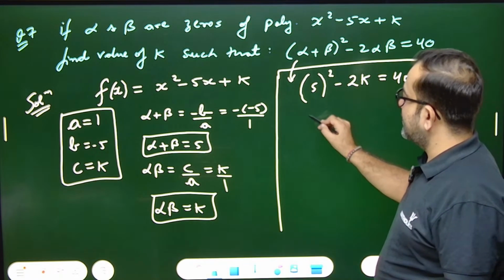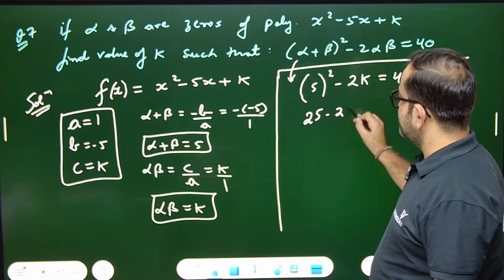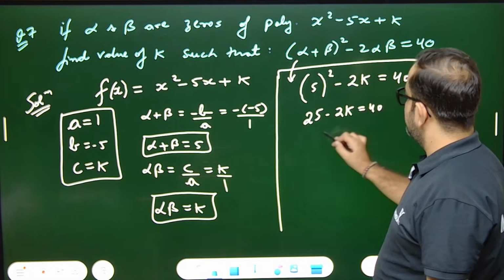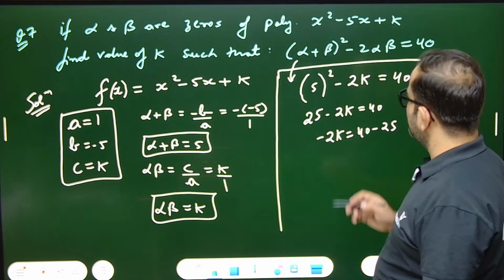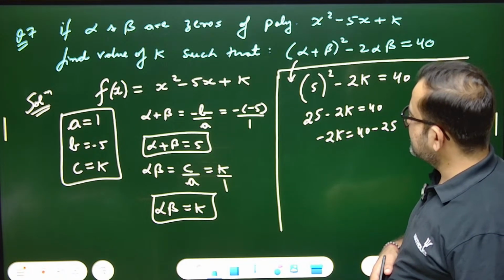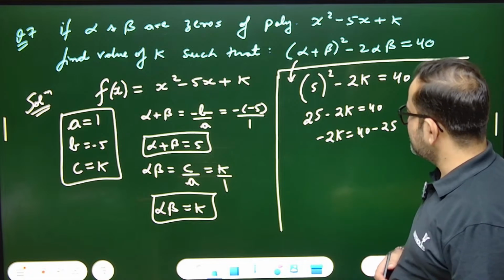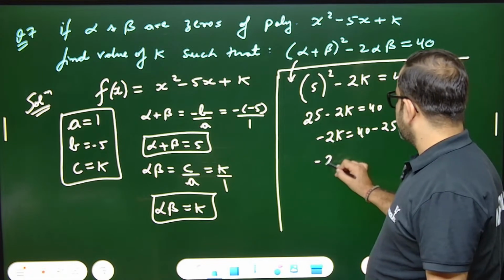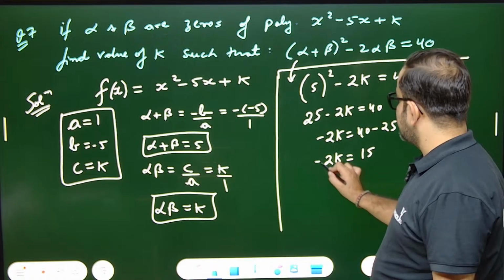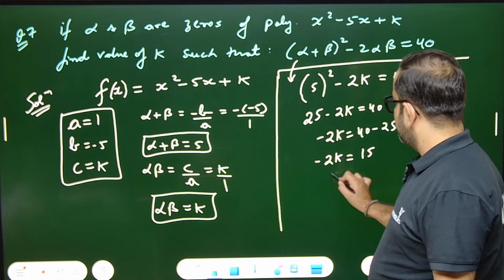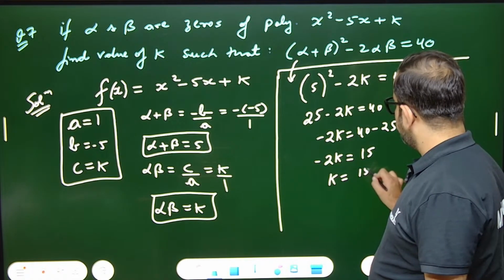So 5 square is what? 25. Minus 2k equals 40. So minus 2k is equal to 40 minus 25. Yes or no? Correct? Alpha plus beta is 5, 5 square is 25 minus 2k. So check for the answers also on the internet if you can. 40 minus 25 is 15. So k can you write directly as 15 upon minus 2.